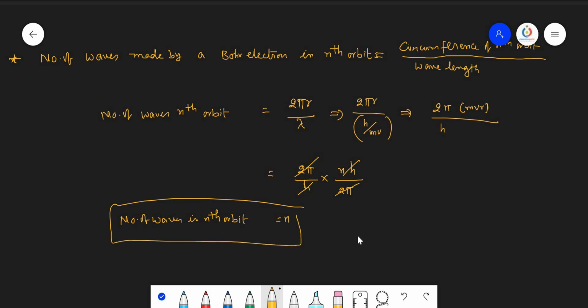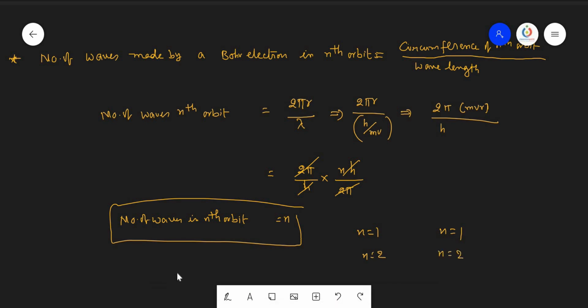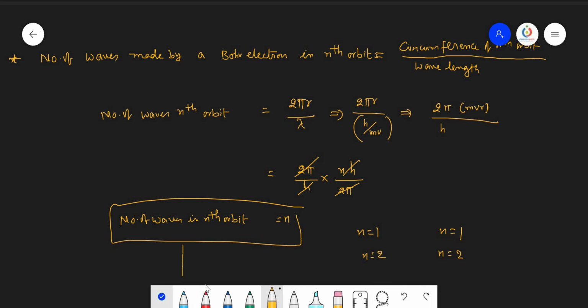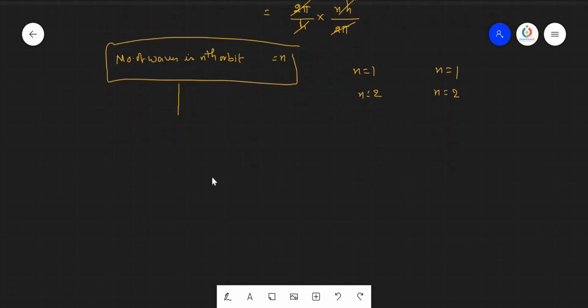That means if the electron is in the first orbit, it will have only one wave. If the electron is in the second orbit, it will have 2 waves. If it is in the third orbit, the number of waves is 3, and so on. So it depends on the value of the orbit number.